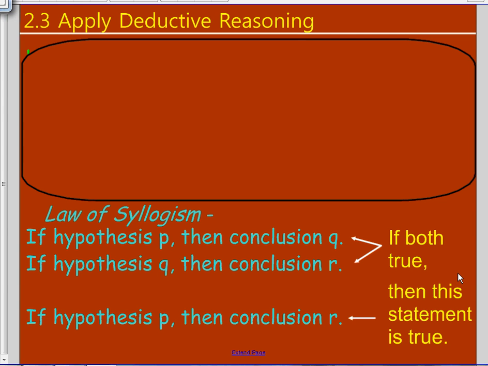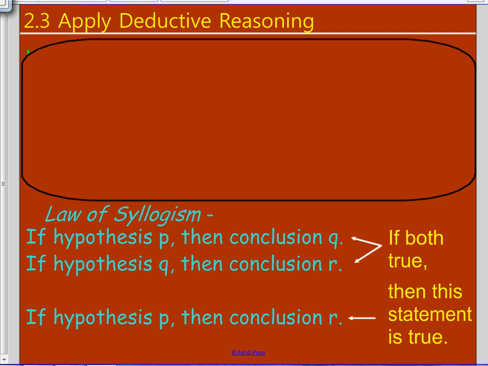Today we're going to be talking about another law of logic, the law of syllogism. This law says if a hypothesis P, then you can get a conclusion of Q. And then if you have another statement, you take this conclusion and make it the hypothesis, then you can get another conclusion. Which means if you link these two statements together, you can have hypothesis P, then conclusion R, which